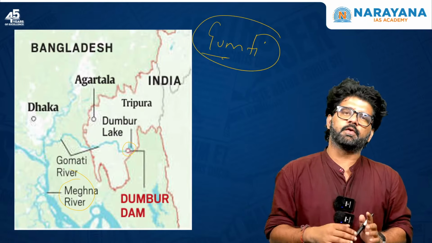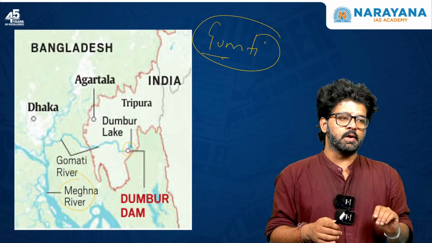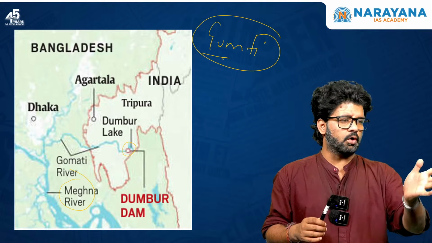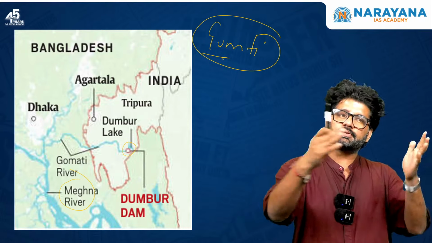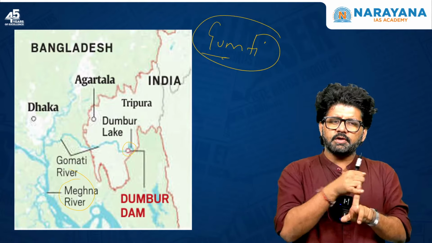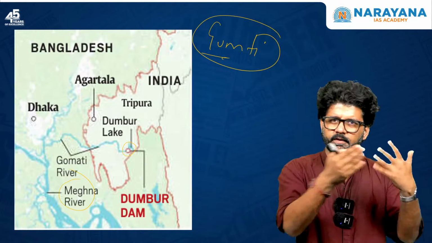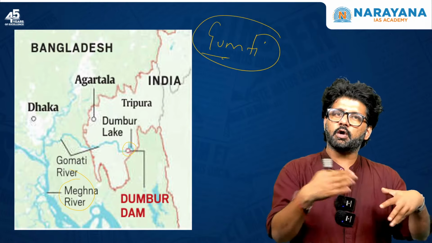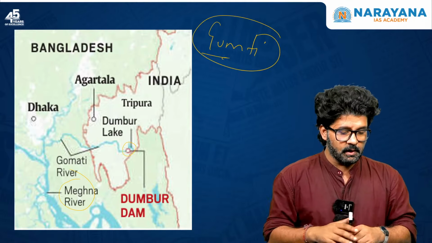Now, one question for you. The Meghna River is in Bangladesh. Then the Ganga River also enters into Bangladesh. What is it called there? And the Brahmaputra also enters into Bangladesh. What is it called? Which is called Padma, whether it is Ganga or Brahmaputra? Which is called Jamuna, whether it is Ganga or Brahmaputra? If you know it, again you can post it in the comment section.